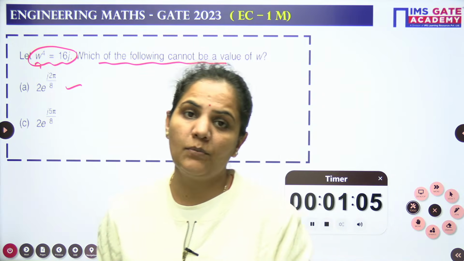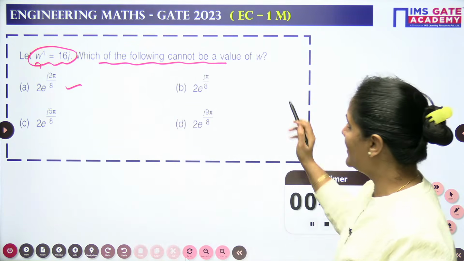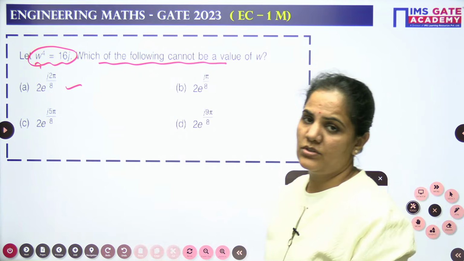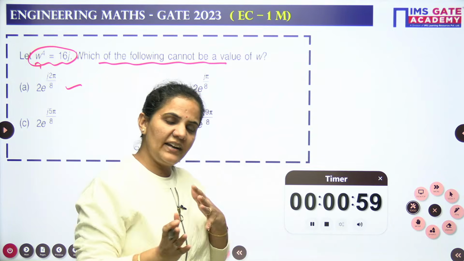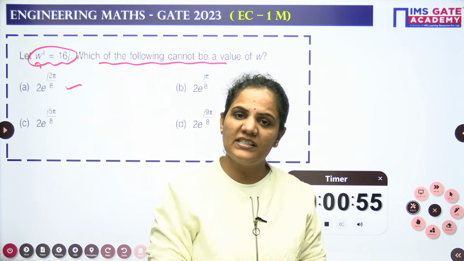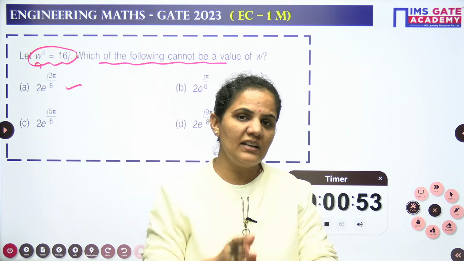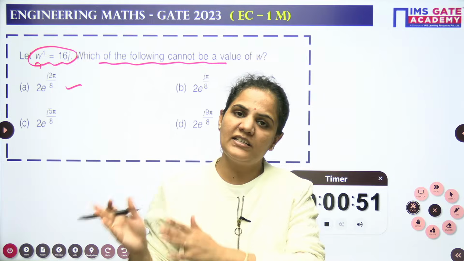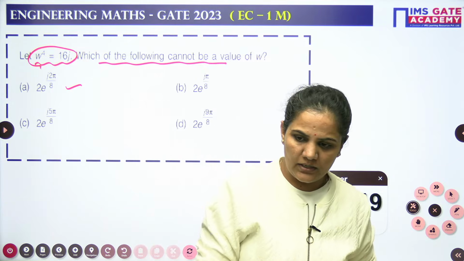A simple question from GATE 2023 EC branch. Again the weightage of the question is 1 mark. So you can see right now I am dealing with it branch wise. First we are talking about the EC branch, then we will come to electrical, then CS, mechanical, civil, every branch I will cover here.